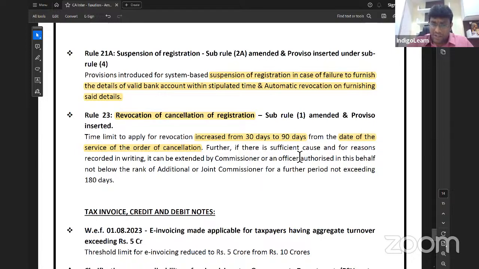And if there is sufficient cause and for reasons recorded in writing, it can be extended by the commissioner or any officer authorized in this behalf, not below the rank of additional or joint commissioner, for a further period not exceeding 180 days. This is one very, very interesting amendment related to section 30, revocation of cancellation. Next point.